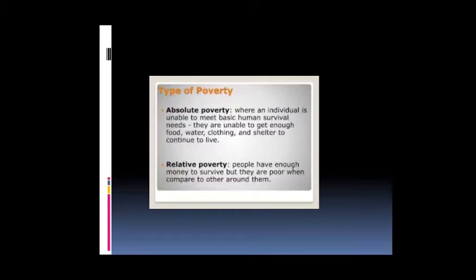Now situational poverty. What is the situation? Sometimes earthquakes, sometimes natural calamities create poverty. That is situational poverty. Generational poverty: poverty passes from one generation to another generation. You will learn about generational poverty in higher classes.